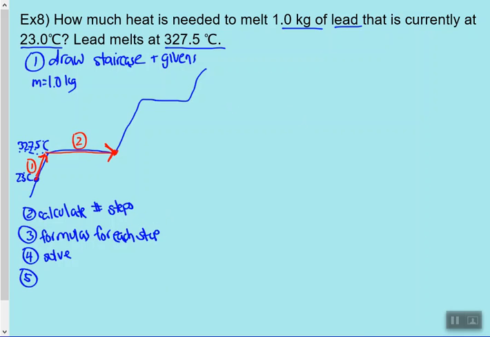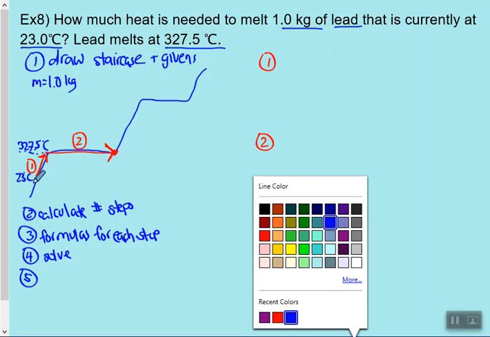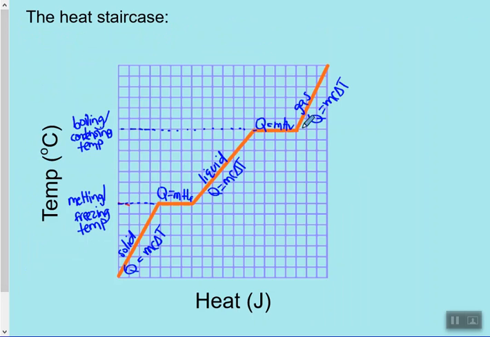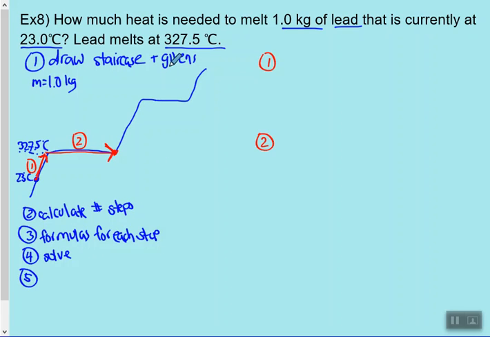We have step number 1 and step number 2. In step number 1, we have a temperature change. If I was unsure, I could go back to where I have all my formulas written to see which one I'm using. Going from here to here, temperature change, I will be using Q equals mc delta T. I'm looking for Q, how much heat is needed.